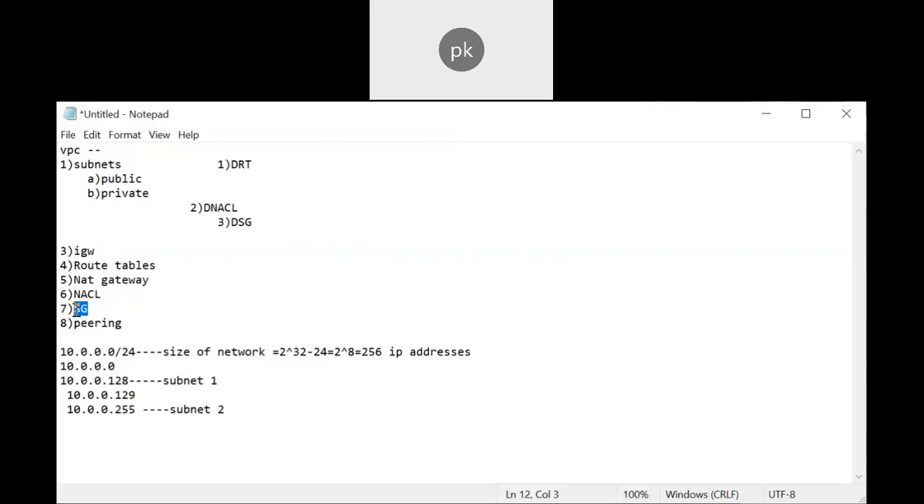Initially you will be assigned only a private IP. But to communicate with the outside world, you use the NAT gateway, or network address translation. So it acts as a public IP and then it will communicate with the outside world. So this is what happens. This is the mechanism that it follows.